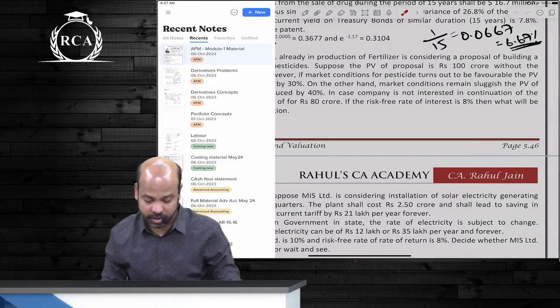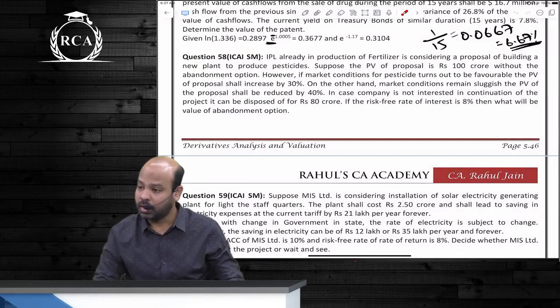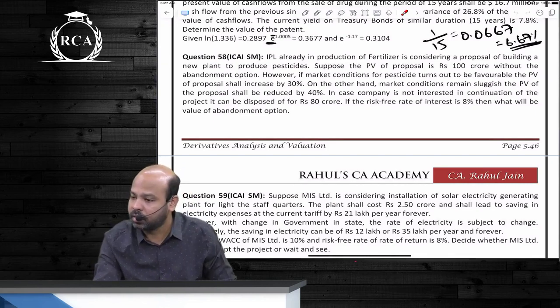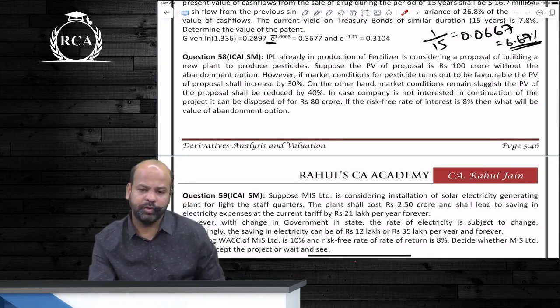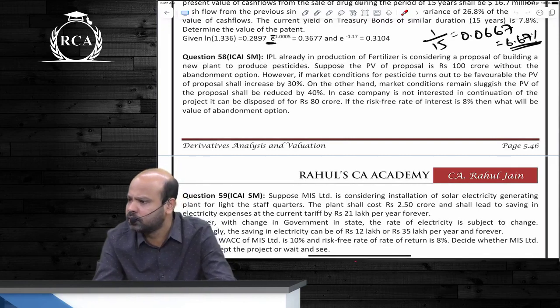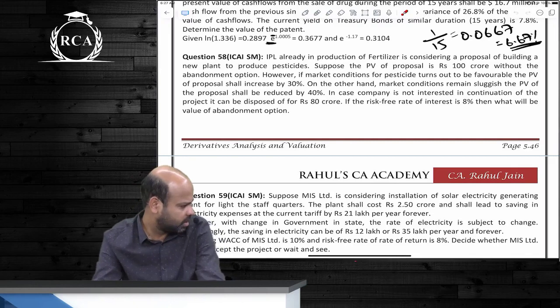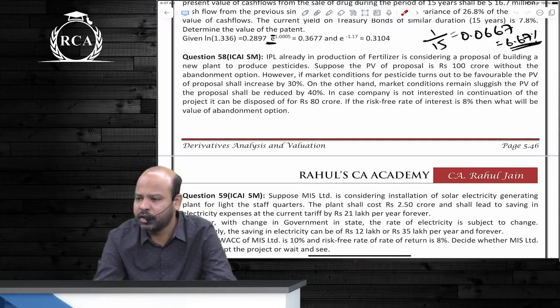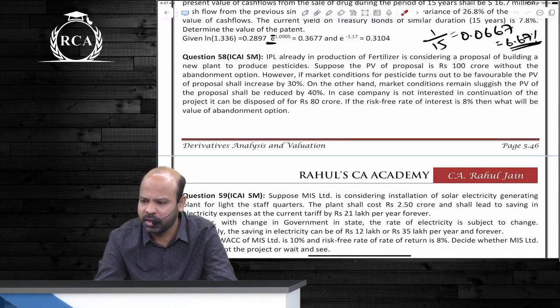Did anyone get the answer? Should I start it or are you doing it? The value of the option has come. What is P up? 16.6904 is P up. Yes, Krish has got the probability of upside movement as 69.04%. So the probability of downside movement will be 30.96%.